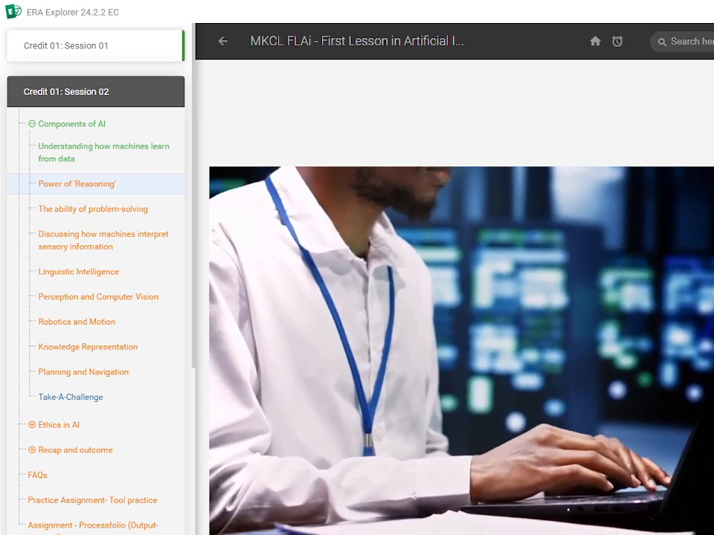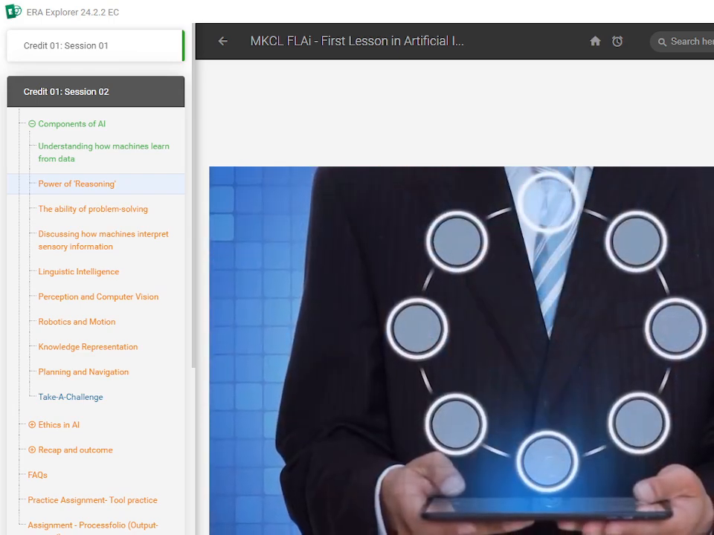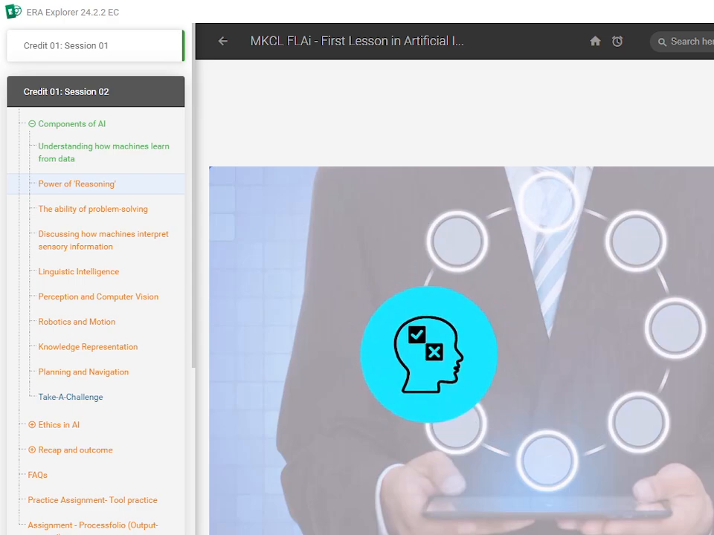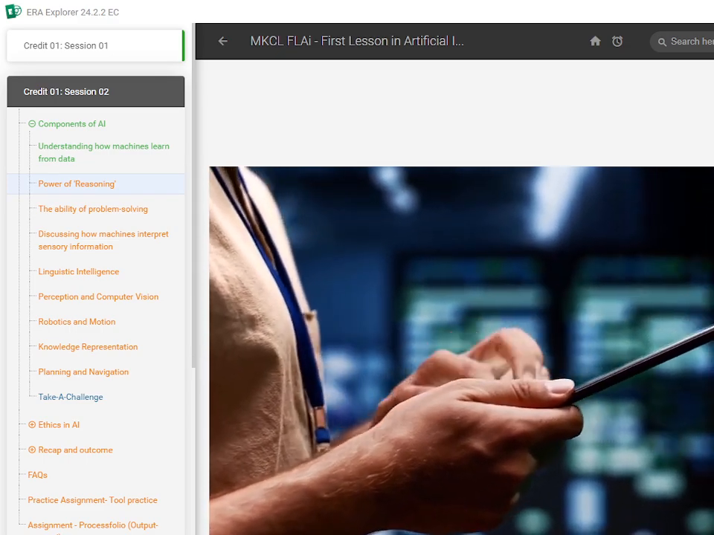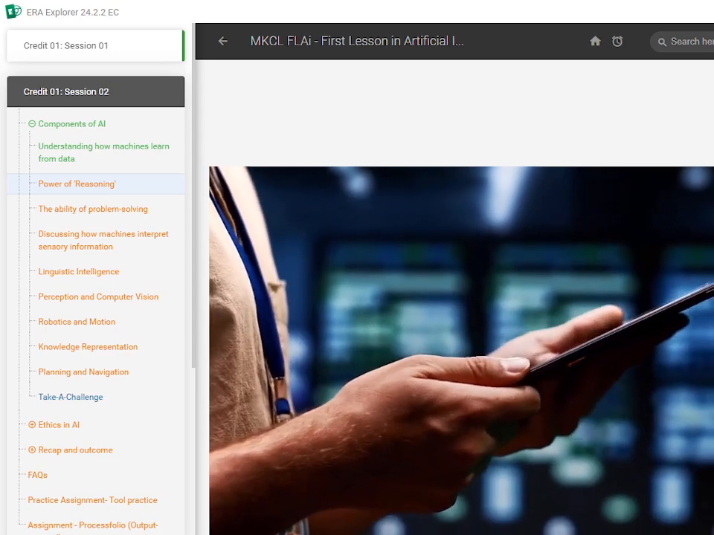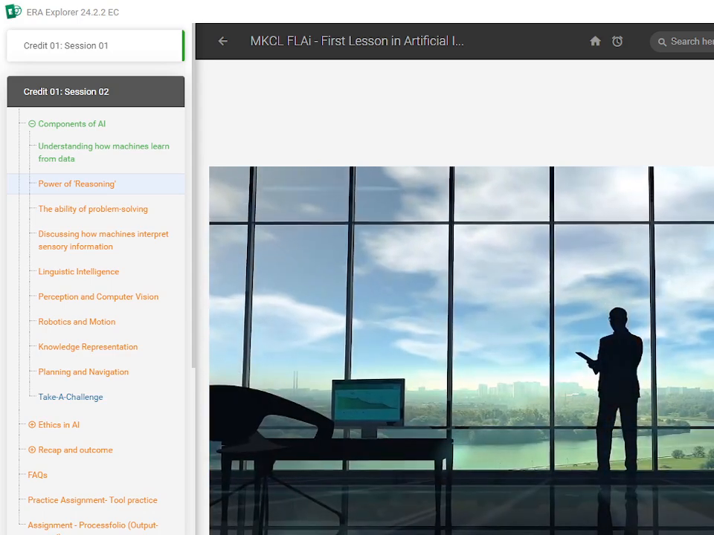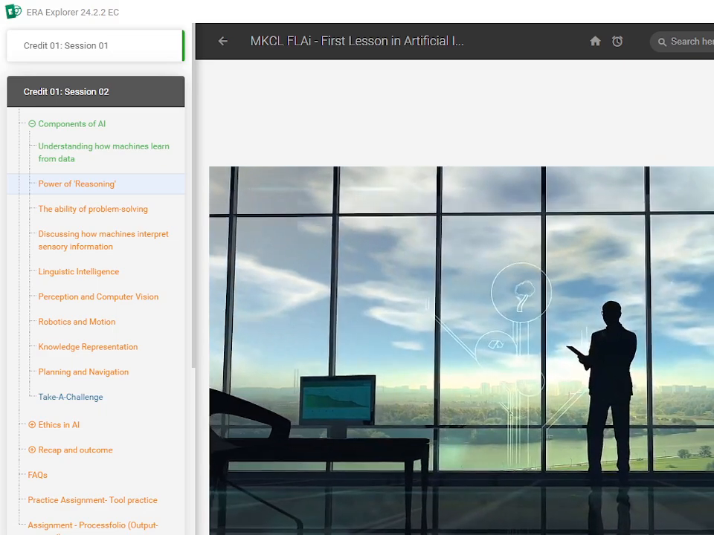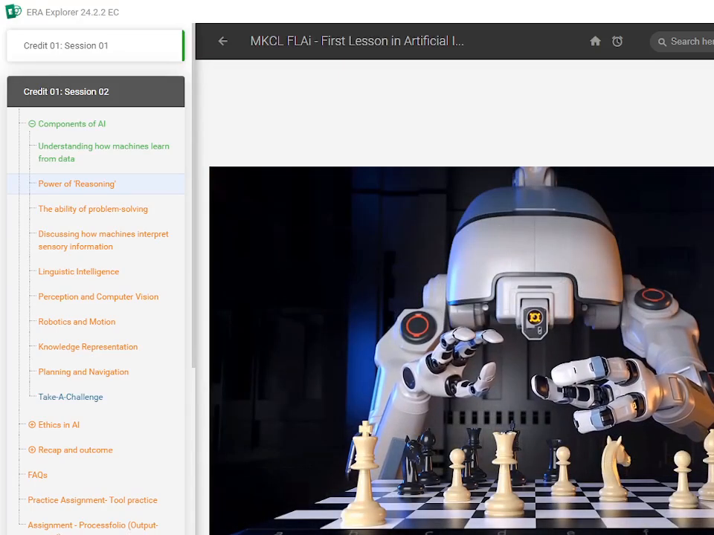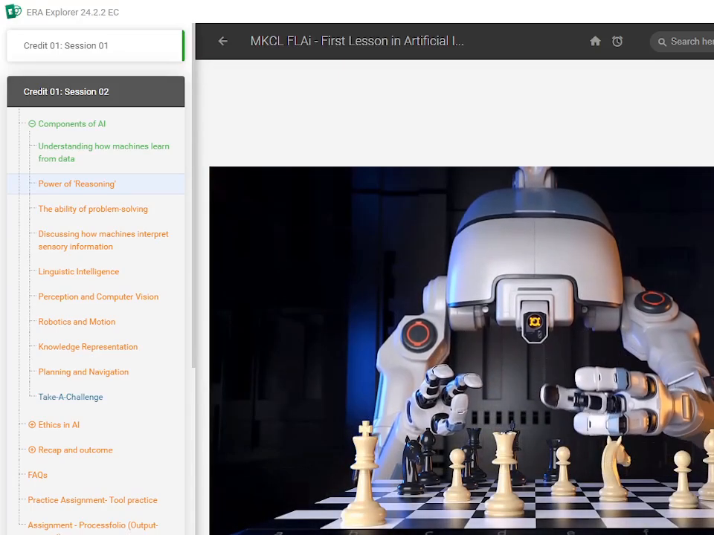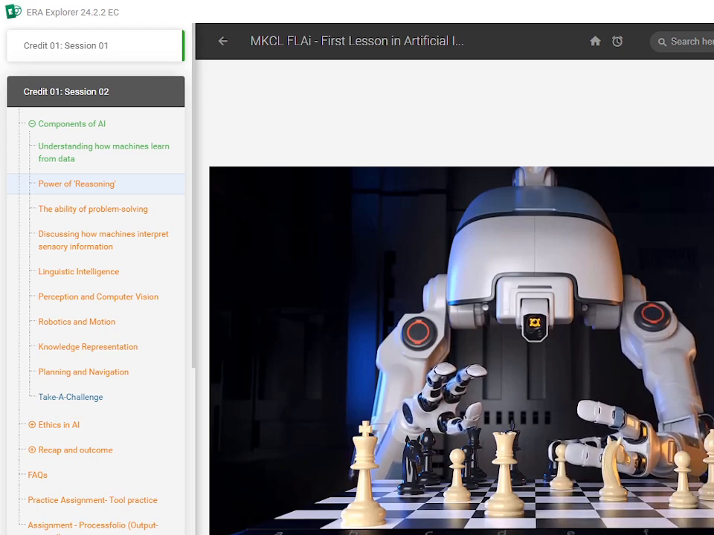It can help us make better decisions, solve complex problems, and even uncover new knowledge. As we continue to improve AI's reasoning capabilities, who knows what incredible discoveries we might make? Reasoning in AI is all about giving machines the ability to analyze and make decisions based on data.